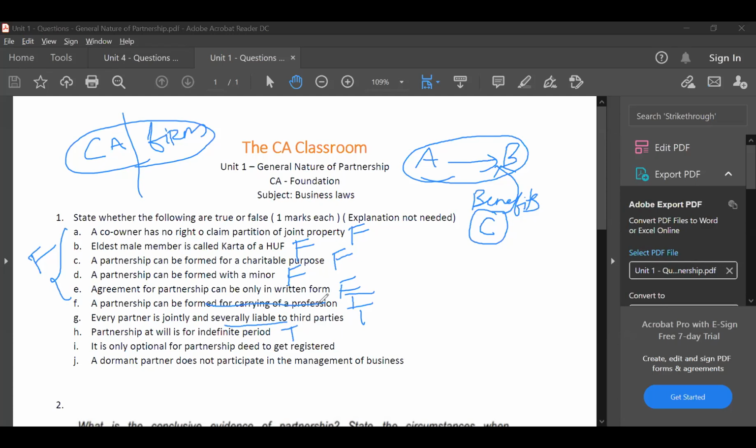True, sir. Correct. True, it is only optional. It is not mandatory to get registered. But if you don't get registered, you lose some benefits. That's all. Next. A dormant partner does not participate in the management of business.